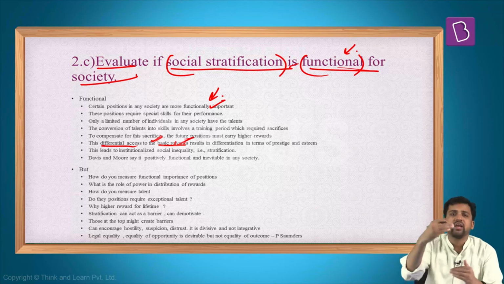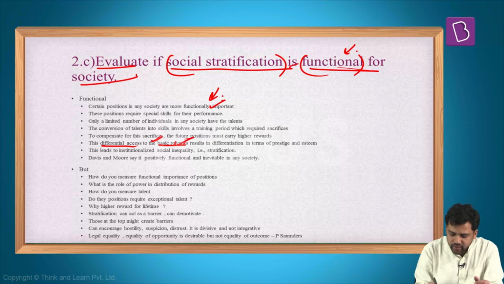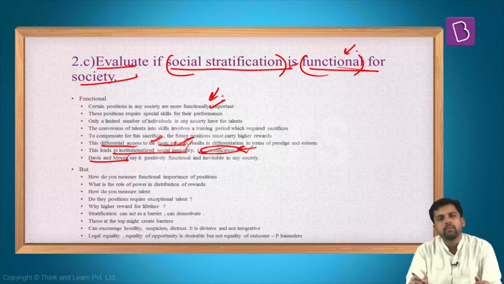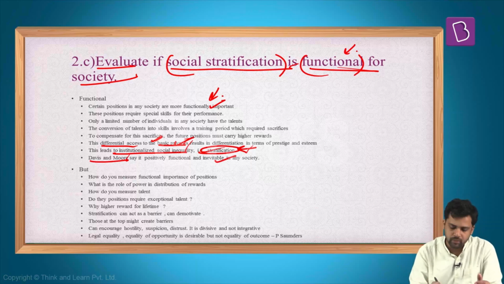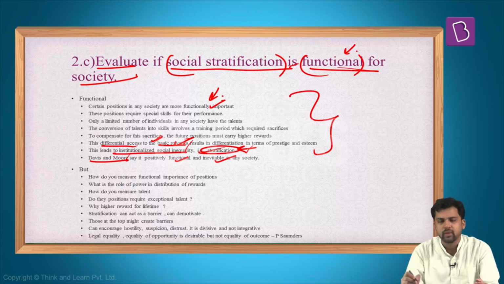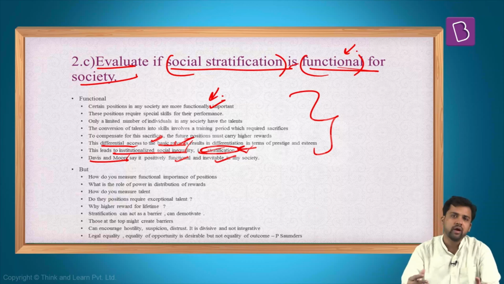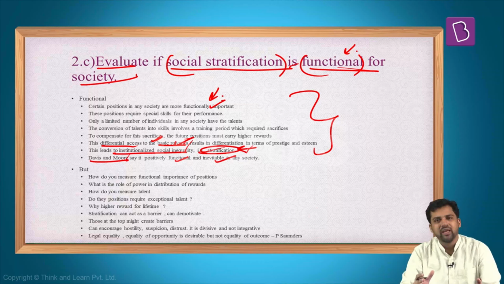And because of this, the society gets differentiated. There is inequality in the society, and consequently, there is stratification. It is a form of institutionalized inequality. So Davis and Moore feel that this form of inequality is inevitable and it is functional because some important roles are being performed in the society. Since these roles are important, rewards are higher. Since these rewards are higher, others also get motivated to perform these roles. Okay? So this kind of inequality is good for the society.